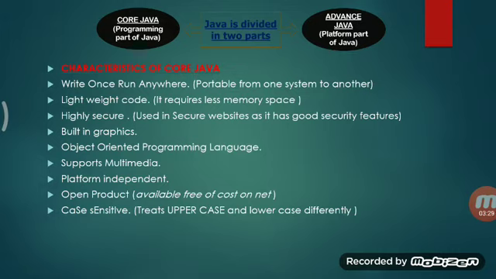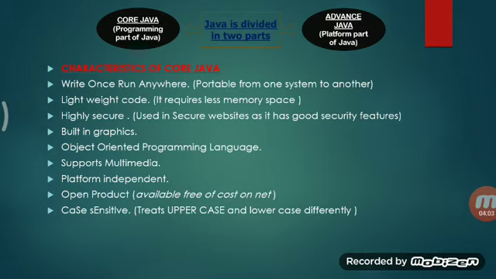And when we talk about the next point, that is it supports multimedia. See, in today's world, we need everything related to videos and all. So Java by default supports multimedia, which helps us to insert video clips and other multimedia files. One of the most important things is that it is platform independent. So we can run it on any type of platform, whether it is Mac, Windows, iOS, Android, we can run it on the platforms easily.